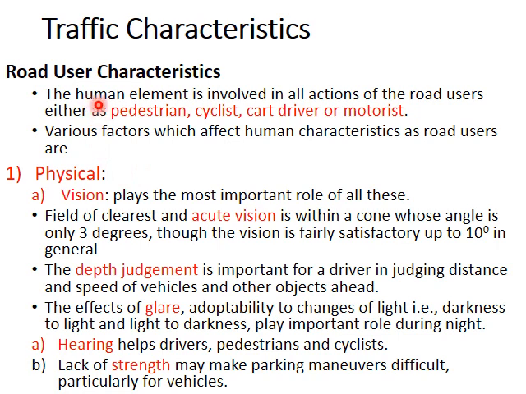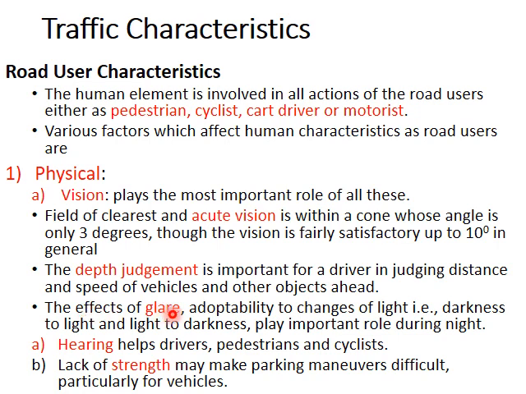Among human characteristics, first one comes physical characteristics, which involves vision, hearing, and strength. Vision plays the important role, like we have a field of clear or acute vision within a cone of angle 3 degrees, but up to 10 degrees the vision will be satisfactory. Then depth judgment is important because to know the distance and speed of the vehicles which is coming in the opposite direction.